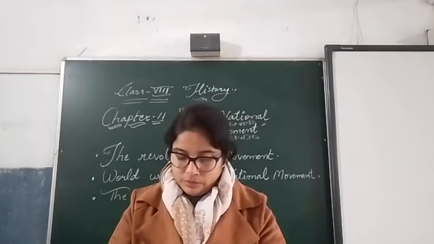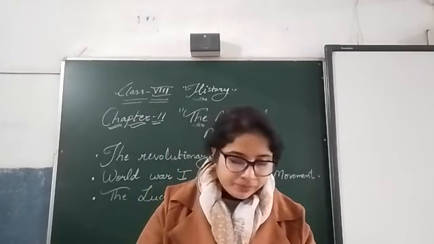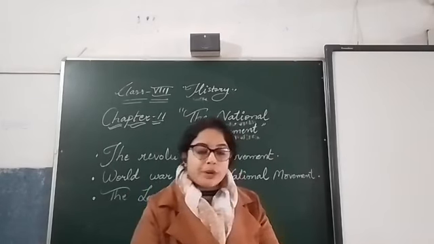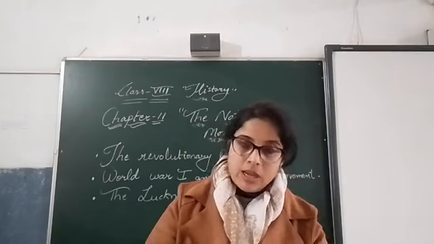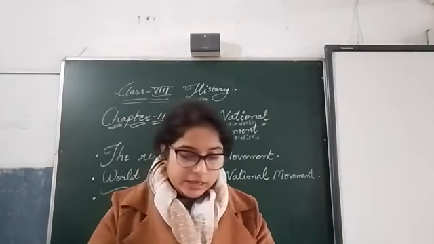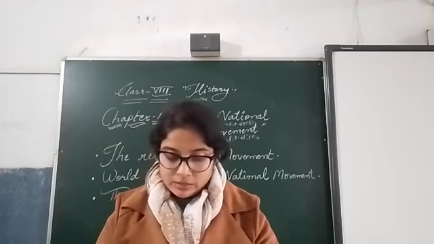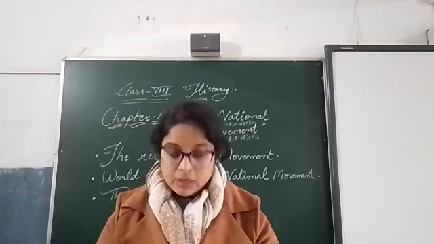But they were not doing so. Next, to create public opinion in the country through publicity and spread of information. These are the points for which the Congress was formed.